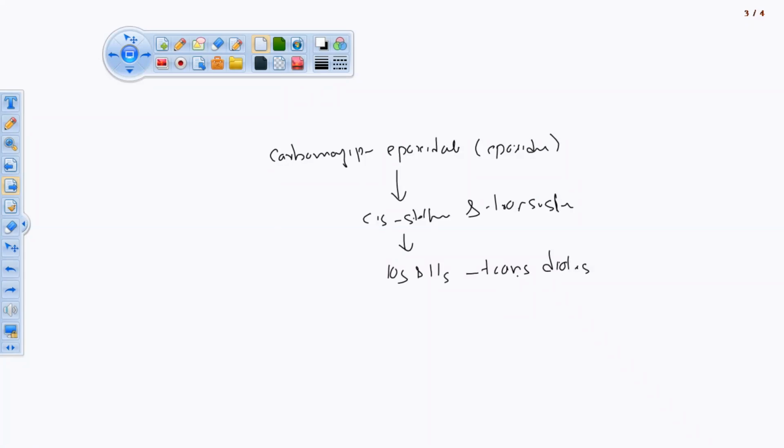ठीक है, oxidase will convert it into alcohol. Here it is carbonyl form. Carbonyl form means ketonic form. That ketonic form will convert into alcoholic form. ठीक है, means when the structure reaches the target part, it will form the tautomeric reaction, conversion of hydroxyl into the ketonic group. The ketonic will convert into hydroxyl group in presence of epoxidase enzyme. So this is the shortest and sweetest metabolism of carbamazepine. So this is about the carbamazepine.